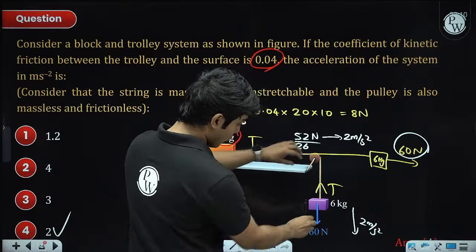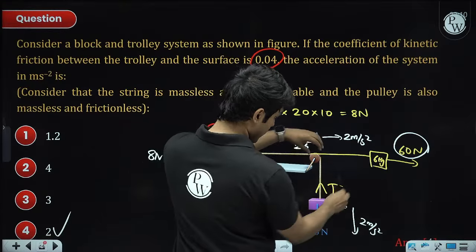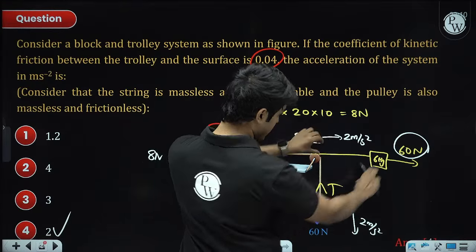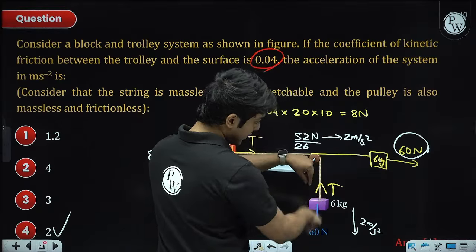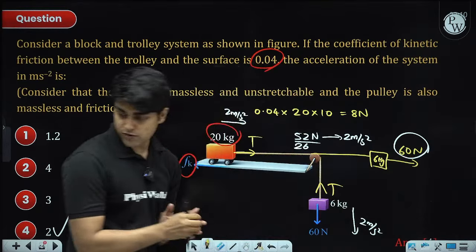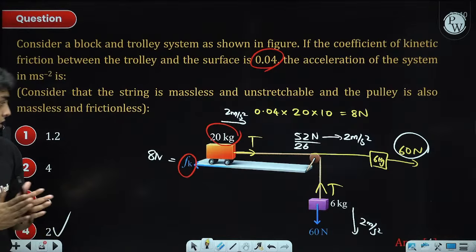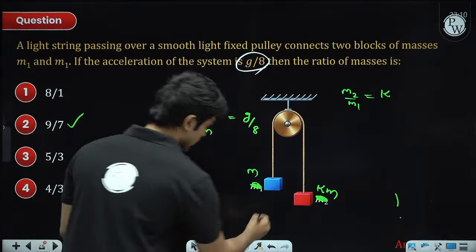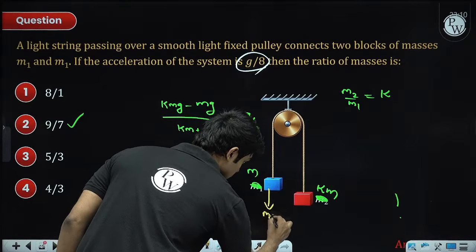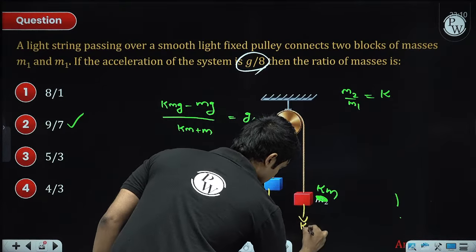Just make sure the forces are also rotated. For example, if you rotate this system by 90 degrees, this 60 down will become 60 to the right. So just make sure of that. Like in this question, there is an mg downwards and a kmg in this direction, right?